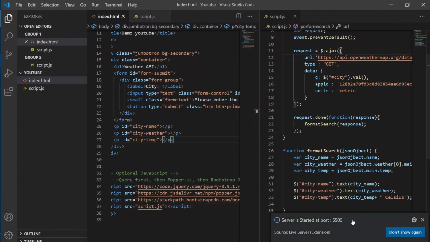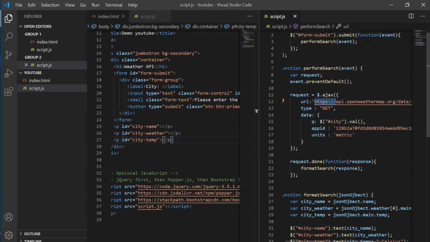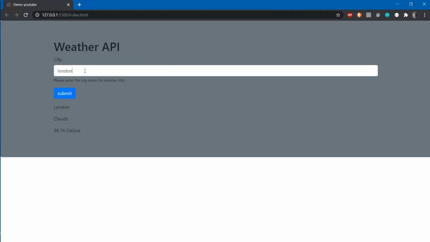Also, I would like to say something, that when I wrote this URL, I forgot to mention HTTPS colon slash slash, which will give us some error, and it will not show us the data because we aren't able to reach the API. So be sure to write it. I forgot to write this part, and I will upload this code in the GitHub, and you can have a look at that. Also, I will be adding some extra features like a small preloader and an icon also, if the weather is cloudy it will show clouds.